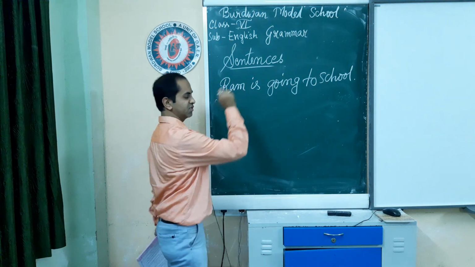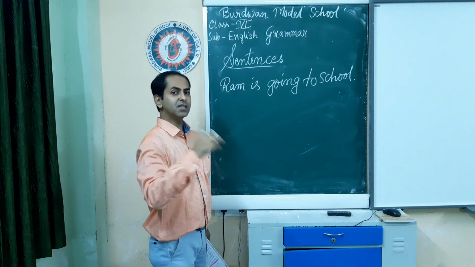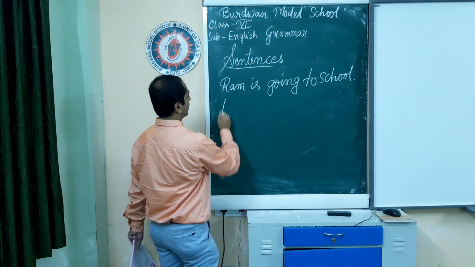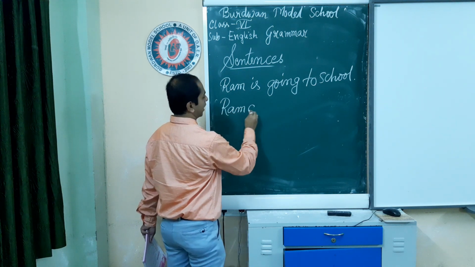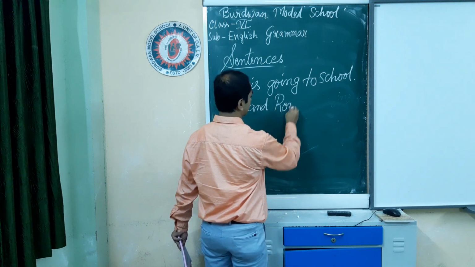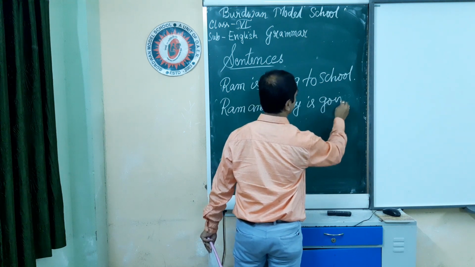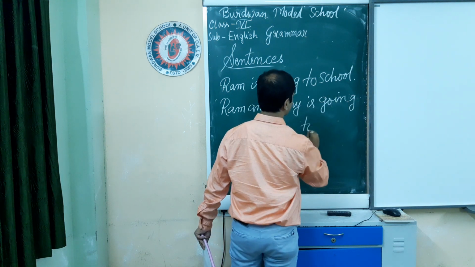That's why I am using is. But if I add another subject with Ram, and Ronnie might be, Ronnie is going to school.